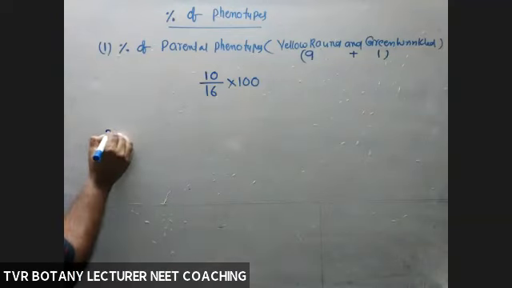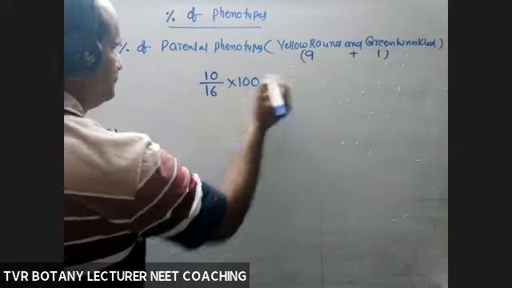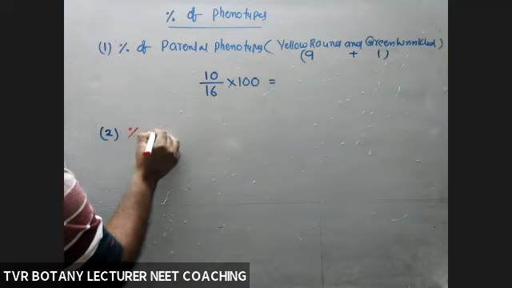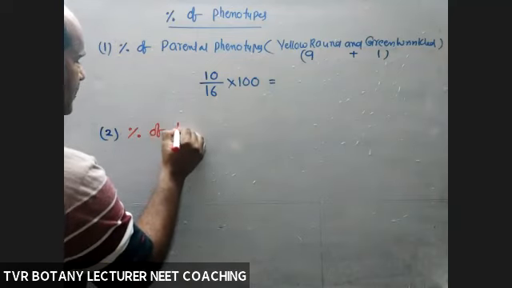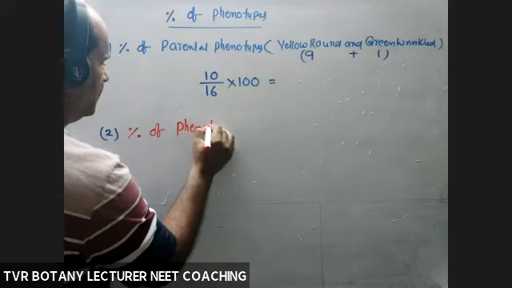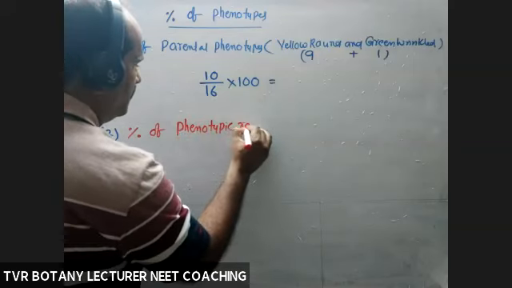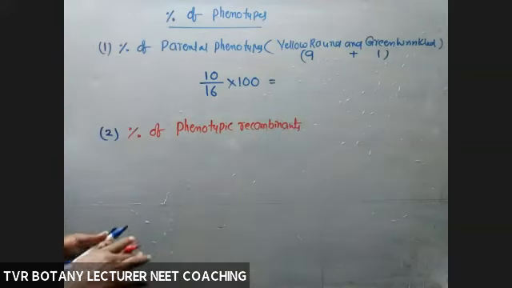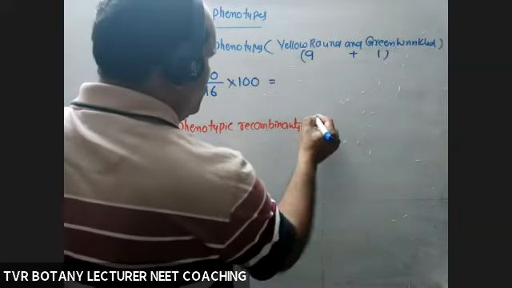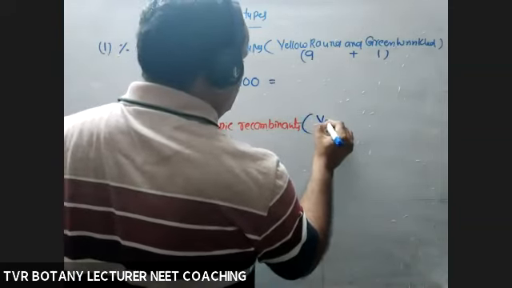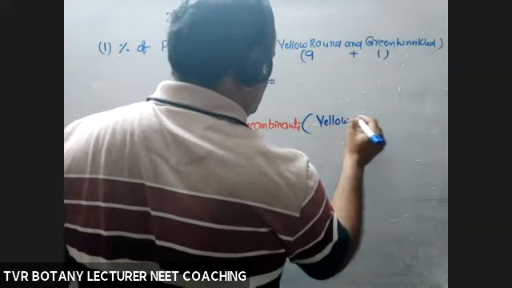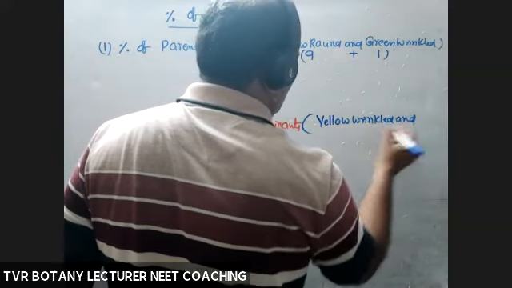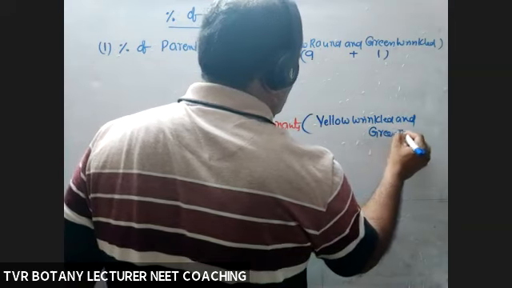Okay. Next, second one, percentage of phenotypic recombinants. What are the phenotypic recombinants? Yellow wrinkled, green round.